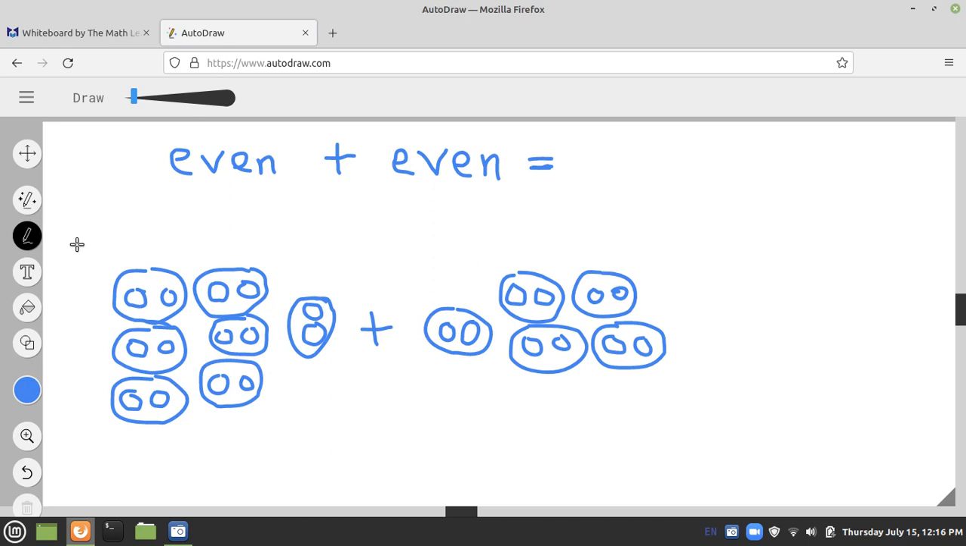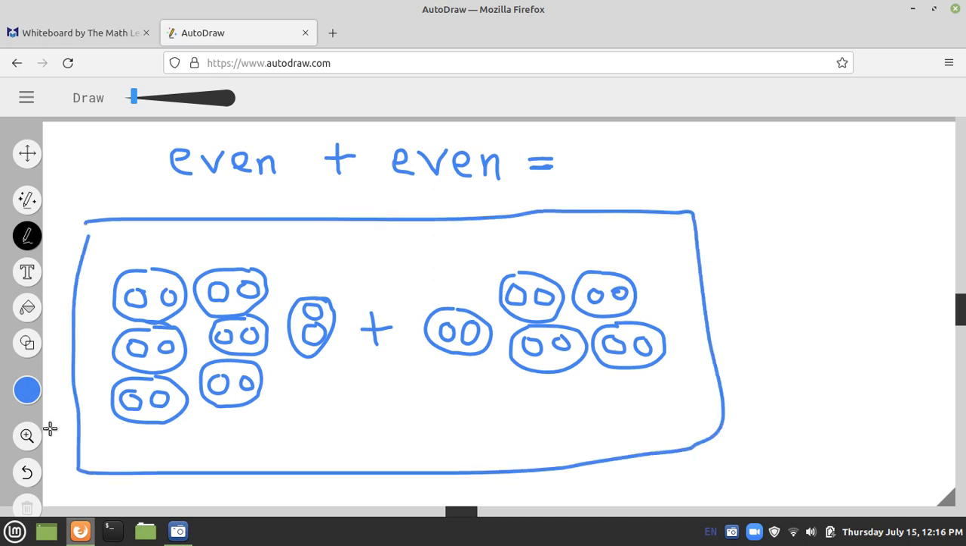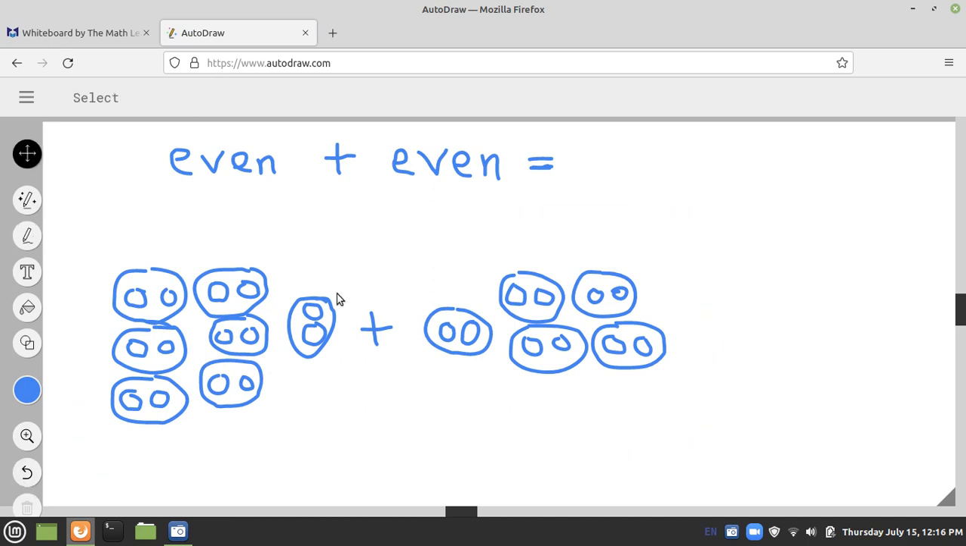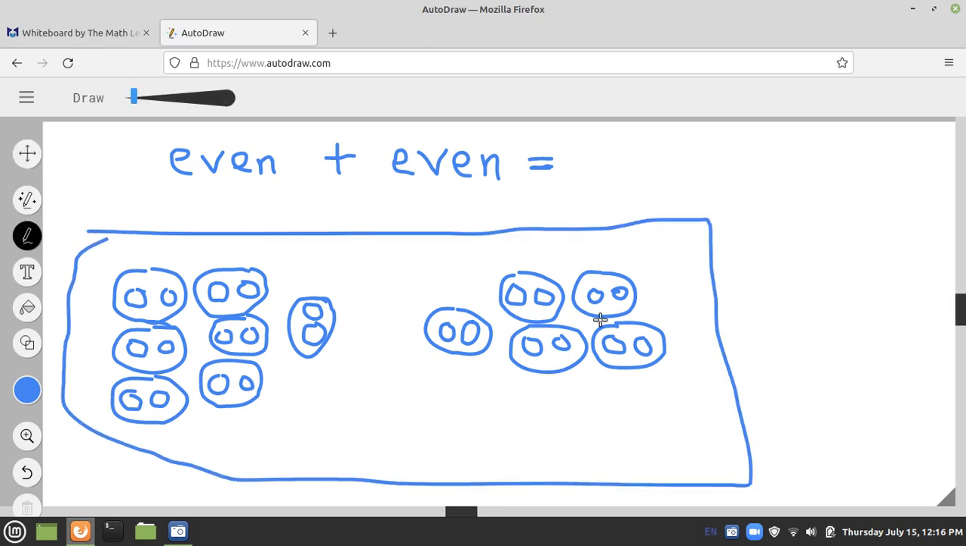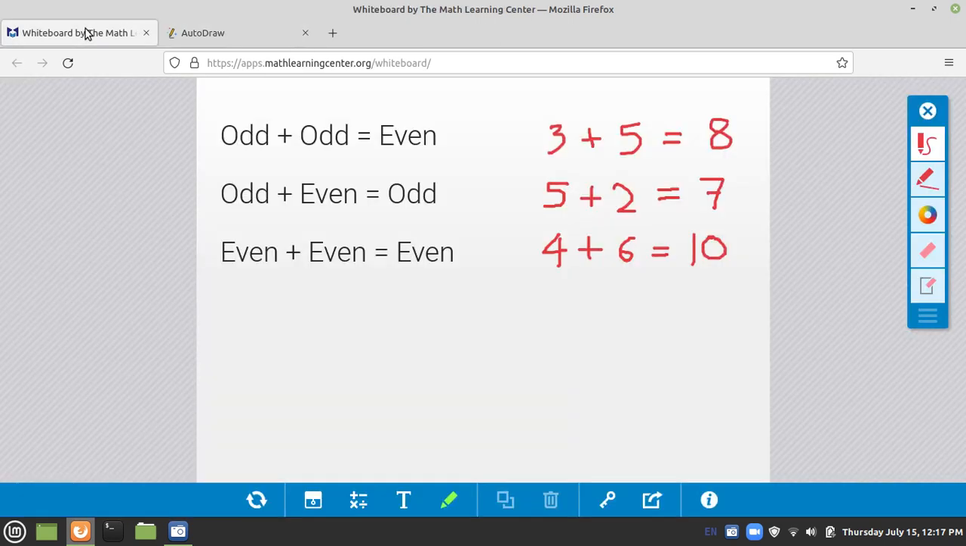So what happens if you combine them? Just see what happens here. If you combine them, now this is the total, and you can clearly see they are perfectly grouped in twos, they are perfectly paired. So even number plus even number will be equal to an even number. You can see this here.